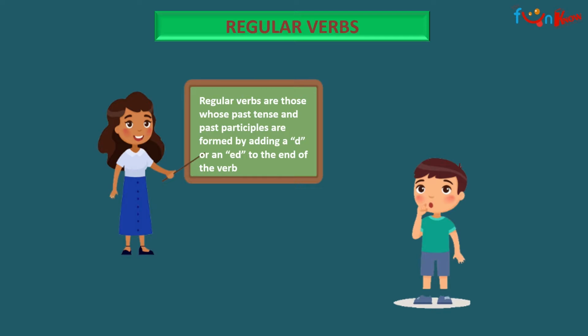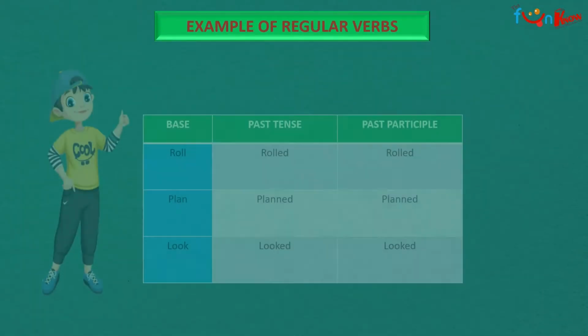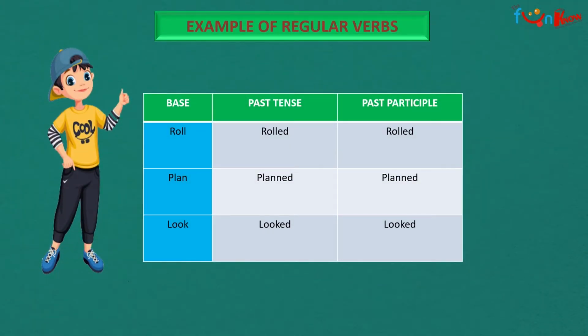Next, regular verbs are those whose past tense and past participles are formed by adding a d or an ed to the end of the verb. If I say, I dance, it would be I danced.